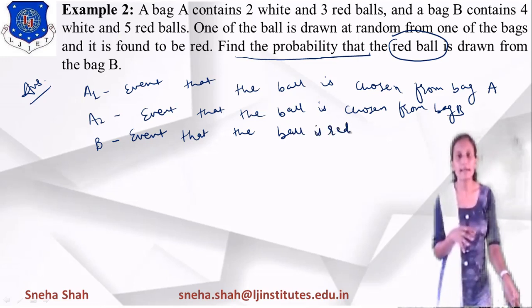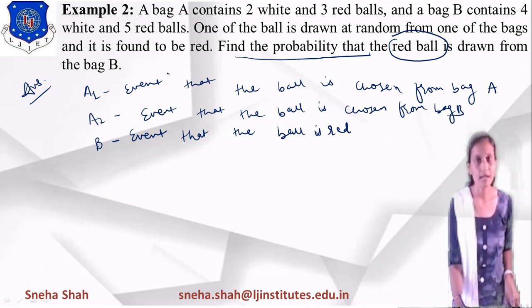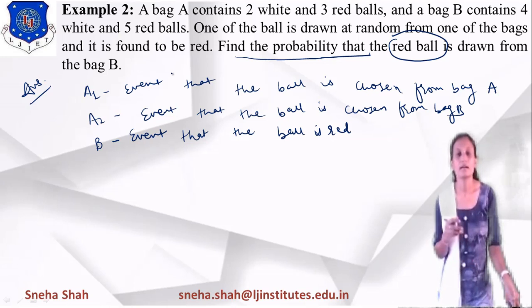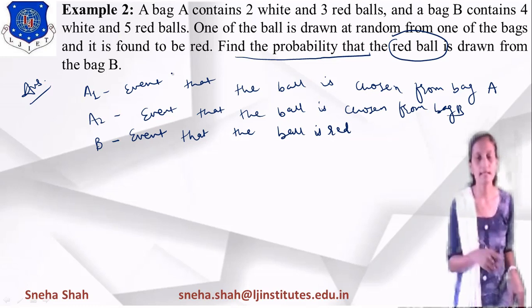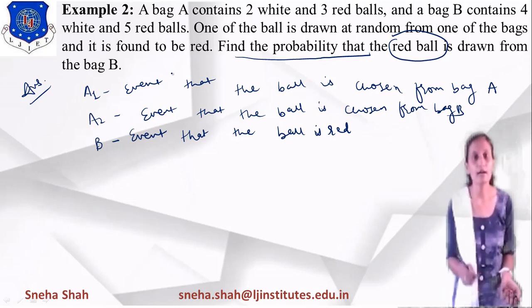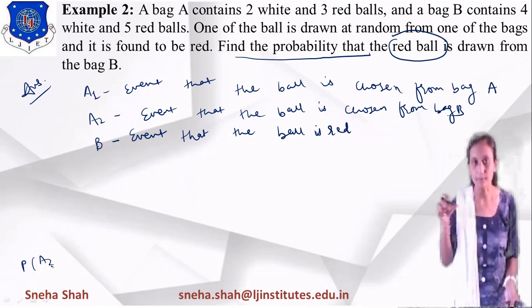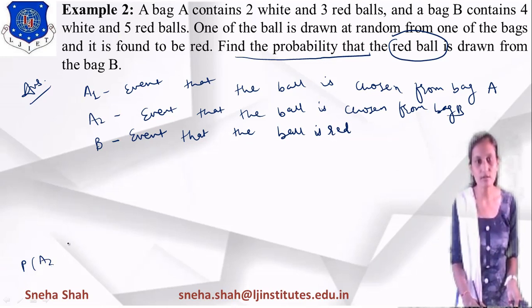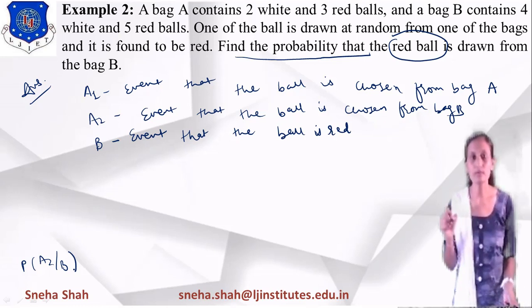So it's an event in which we are choosing a red ball. Now from this, if you want to find out the probability that the red ball is drawn from bag B, we have to find the probability of A2. The red ball is fixed, but it is chosen from bag B. So we have to select bag B when the red ball is already given to you. So we want to find the probability of A2 given B.